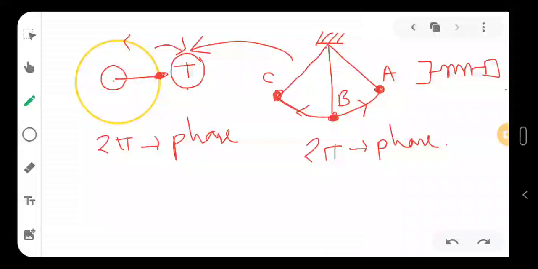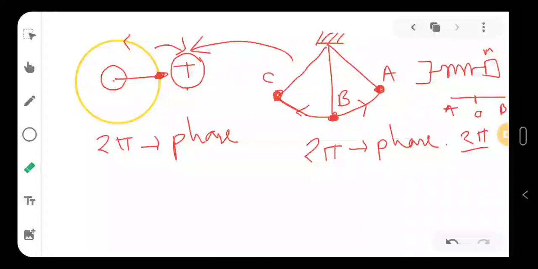In this case also, when this mass is going back and forth, let's say I'm just drawing downside, this is the equilibrium point, say O, and this is my A and this is B. Again, let's say it has started from B, so I have pulled it till B and then I just left it. So it will come to A and again it will return to B. When it returns to B, that means the initial position, we will say that it has covered 2 pi phase.